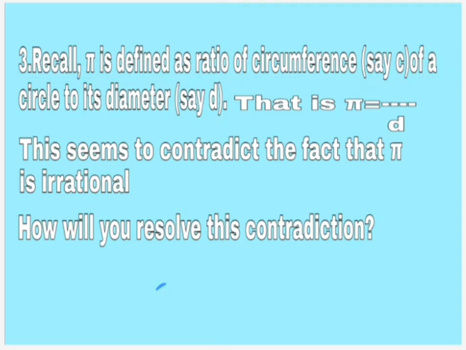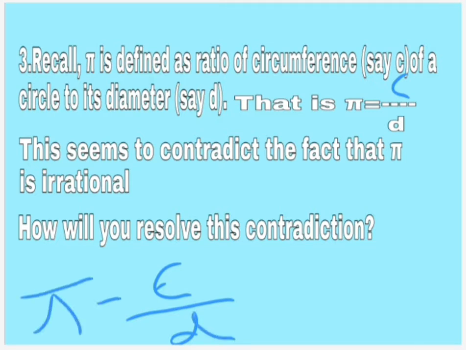According to the given question, pi is defined as the ratio of the circumference of a circle to its diameter. Circumference of the circle is C, diameter of the circle is D, and pi is equal to C by D. That is what is given in the question, right?